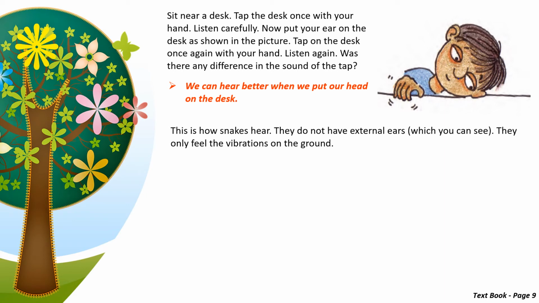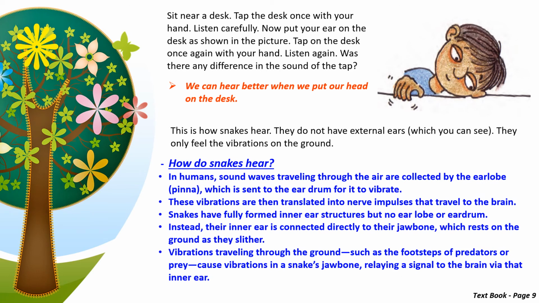And this is how snakes hear. Snakes don't have external ears which we can see, but they feel the vibrations on the ground. Now here we are going to discuss some additional information: how do snakes hear?